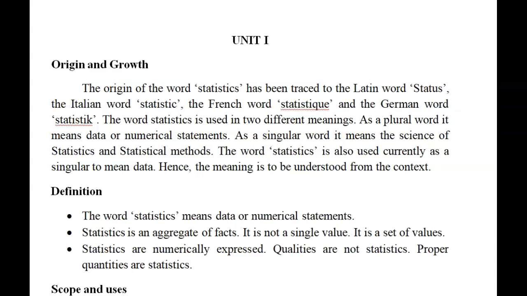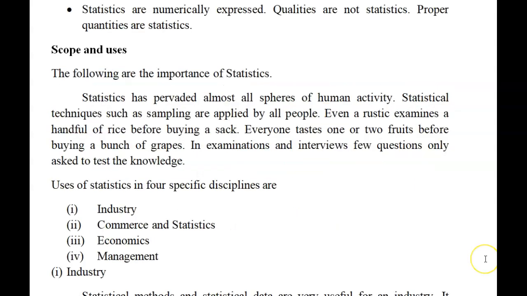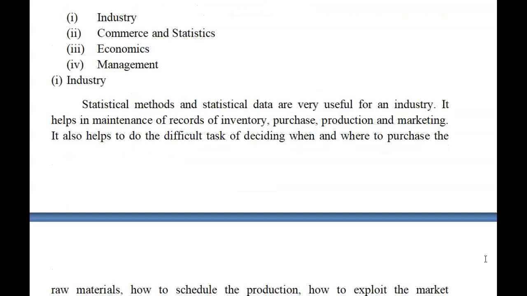Okay. Then what are the scope and uses of statistics? It has different applications in different areas. So here we are going to learn the four main disciplines. One is industry, next commerce, then economics, and management. In industry, we use the concept of statistics in many applications: to maintain the records of inventory, purchase records, production records and marketing. That is, how many units we are producing, from where we are getting the raw materials, to whom we are transporting, to whom we are selling, all those things, and marketing also.